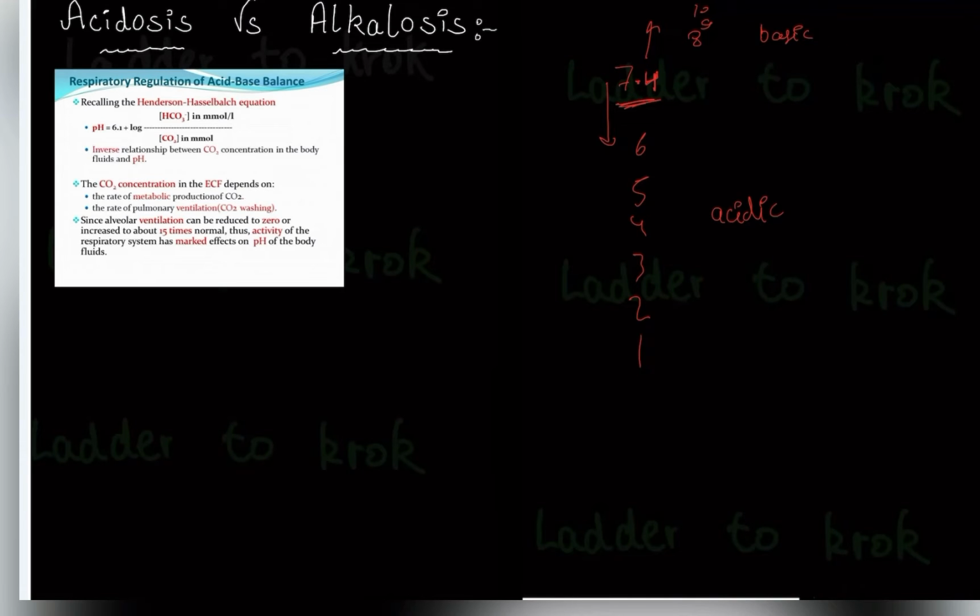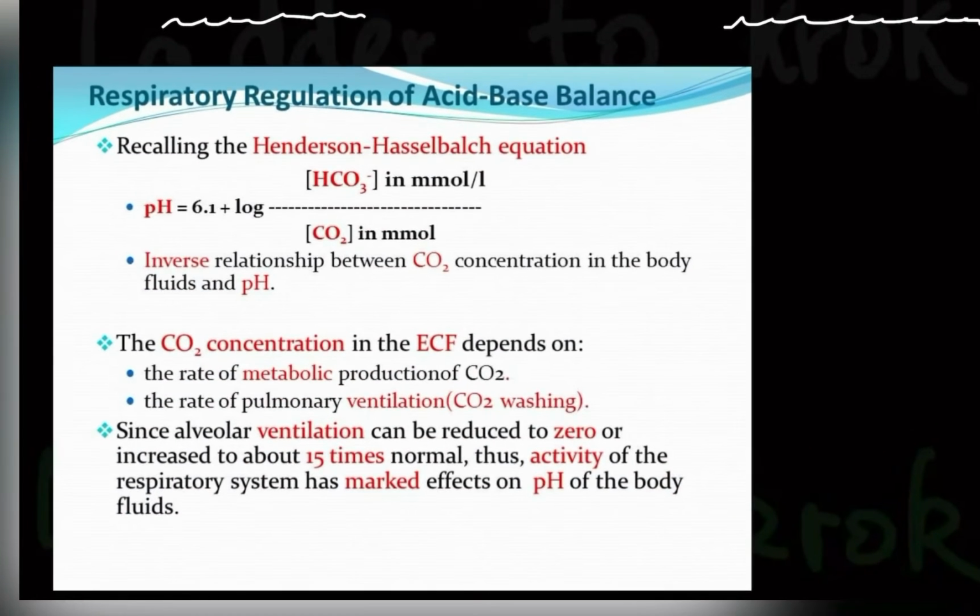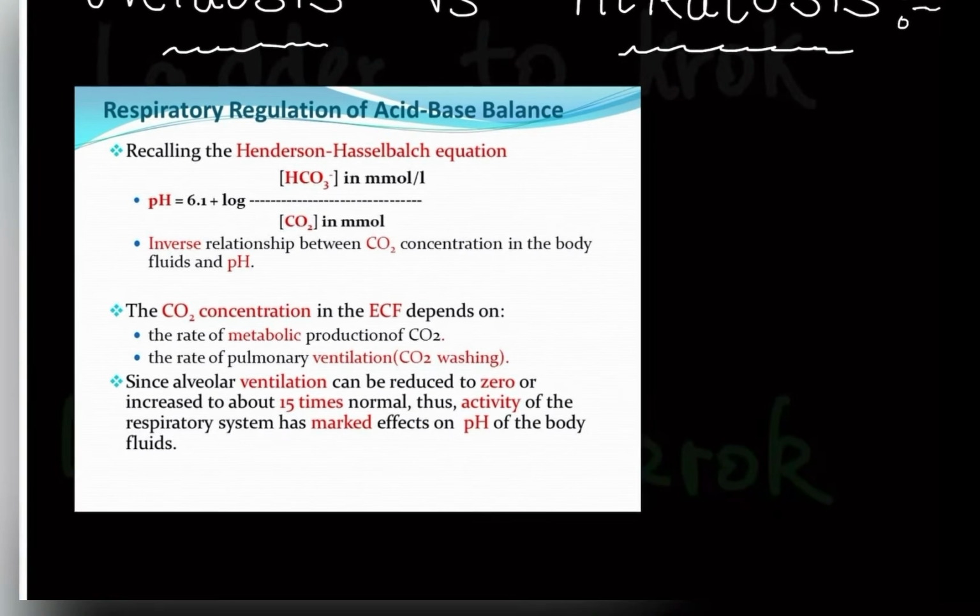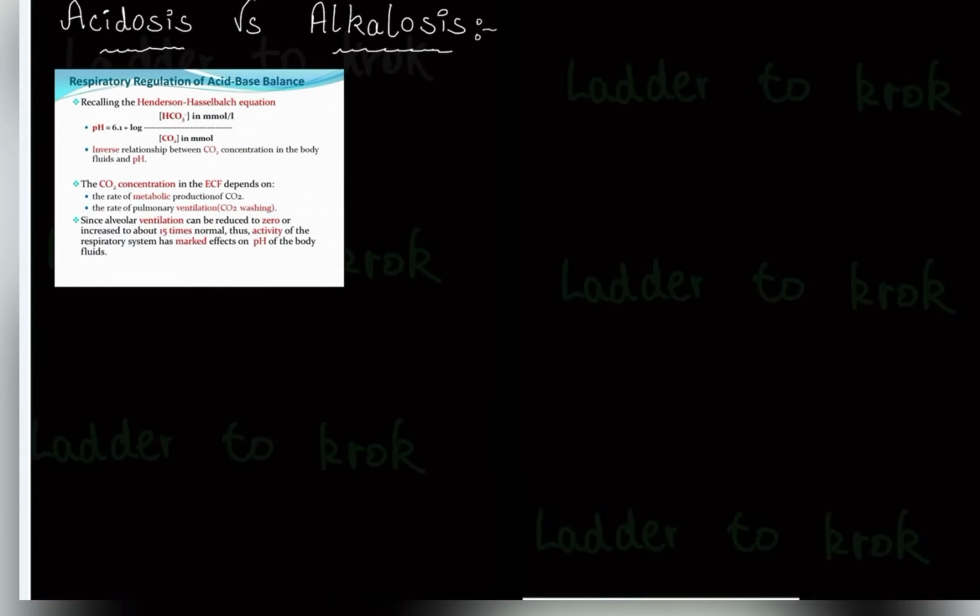Now we will discuss the Henderson-Hasselbalch equation. Do you know what this equation is? It is: pH is equal to 6.1 plus log of HCO3 divided by CO2. We can write this as: pH is directly proportional to HCO3 by CO2. We are using directly proportional, not equals.